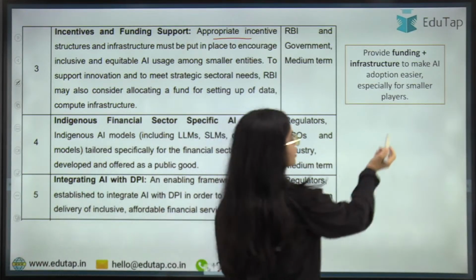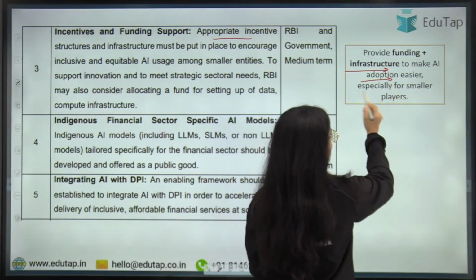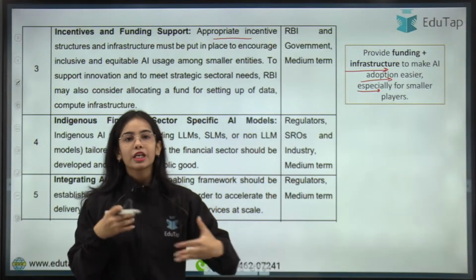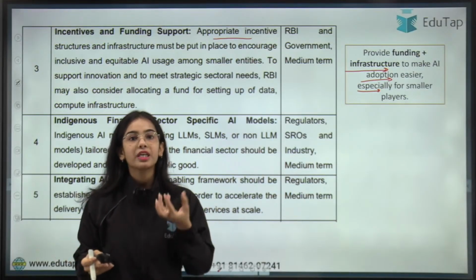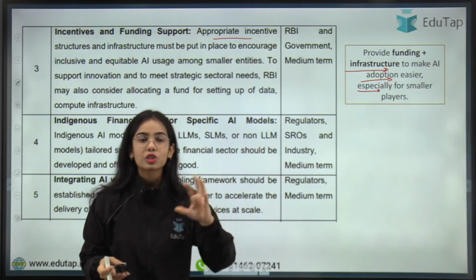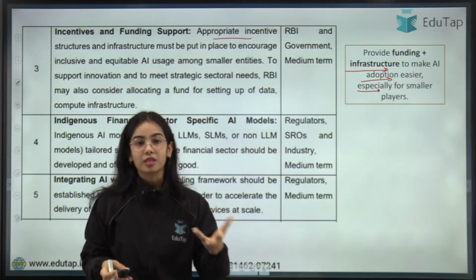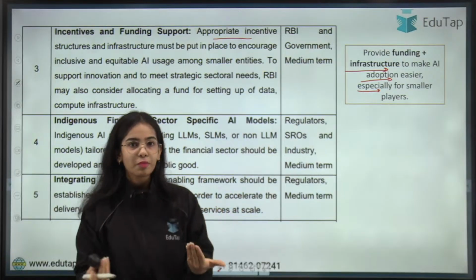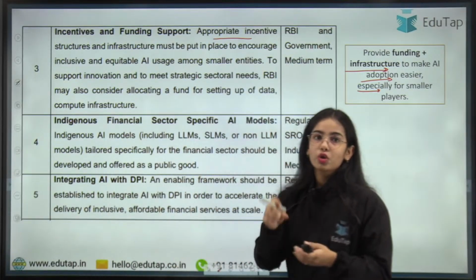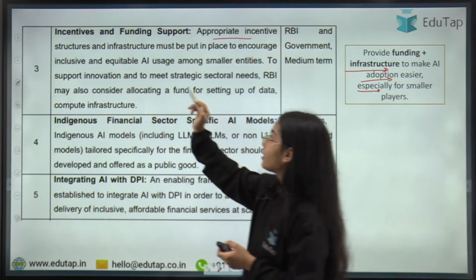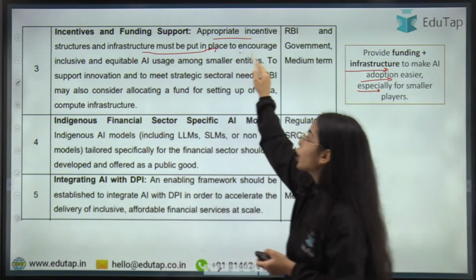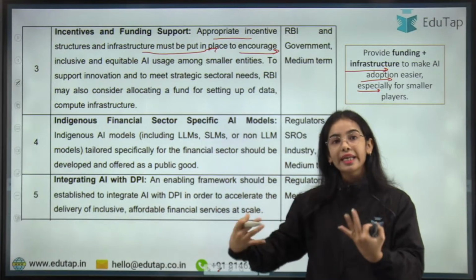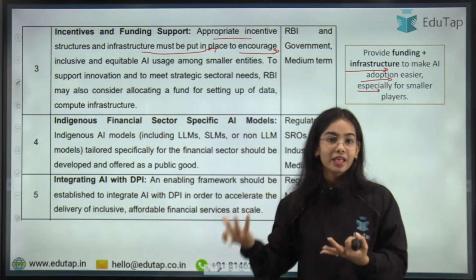Provide the funding and infrastructure to make AI adoption easier, especially for smaller players, because they do not have enough resources to develop their own AI models or algorithms. So they need funding and the help of the regulator, the Reserve Bank of India, or other players. Appropriate incentive structure and infrastructure must be put in place to encourage inclusive and equitable AI usage, so that the smaller entities are also able to use the AI ecosystem.